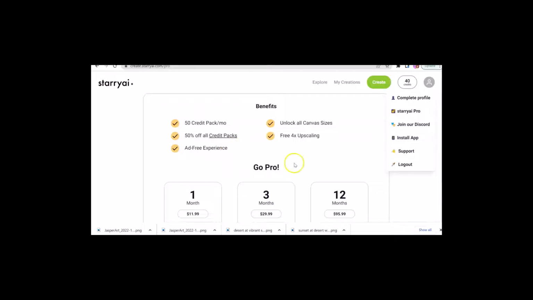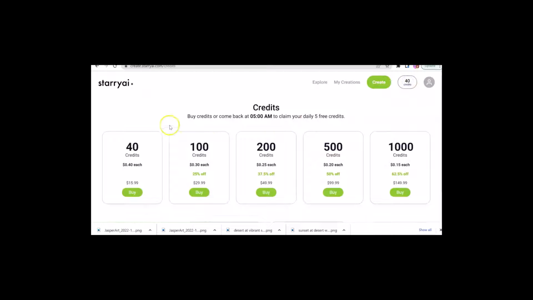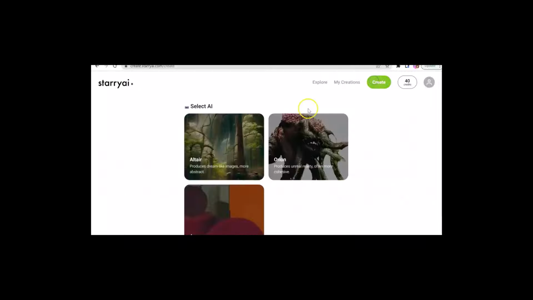And it says an ad-free experience. I haven't noticed the ads creating any problem for me. And you get free upscaling and unlock all canvas sizes, so you're going to get more options on the canvas sizes. Or you could just pay as you go. And I haven't noticed it preventing me from doing anything that I wanted to do. So let's look at this.